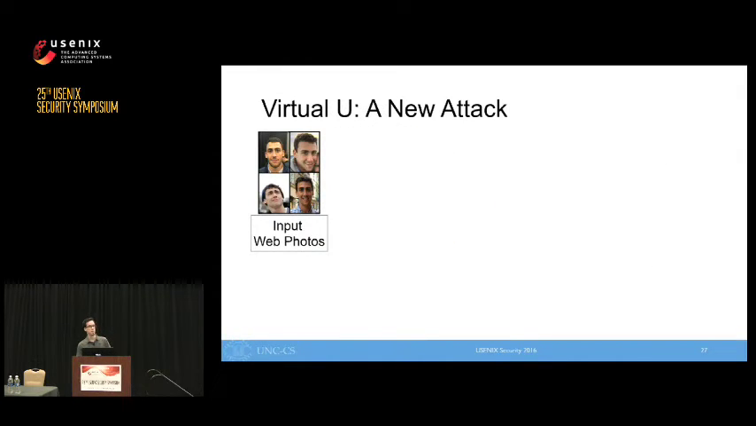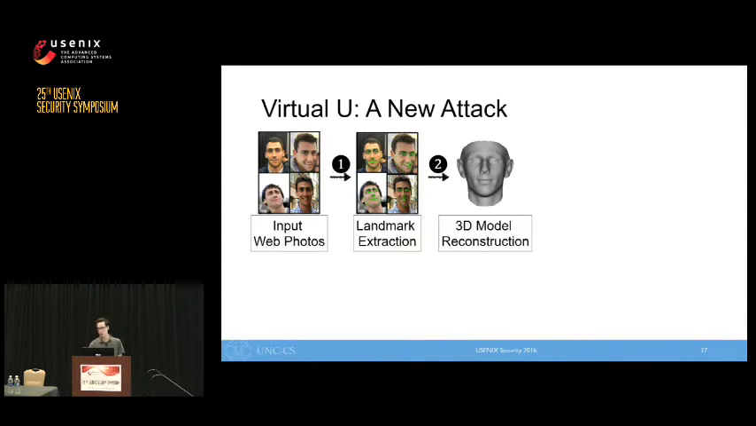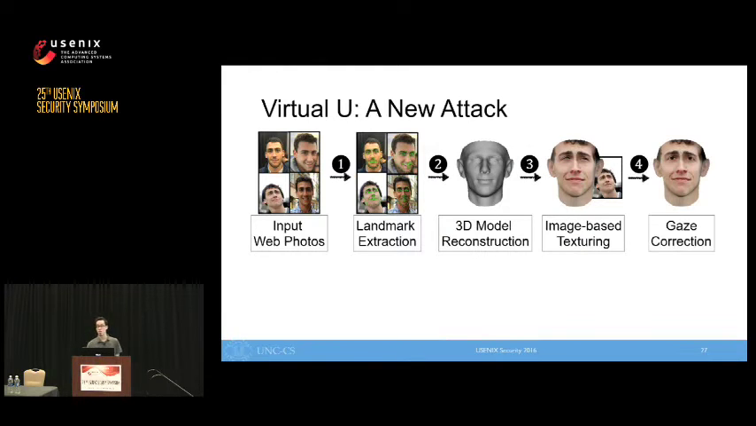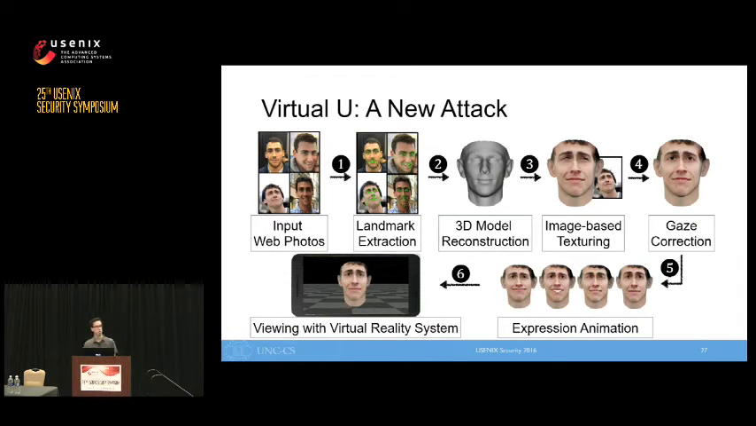So, to summarize up to this point, we begin with photos of the victim, extract landmarks in each, reconstruct the victim's face, texture the face, and correct for eye gaze. The next steps are to animate the reconstruction and to visualize it in a virtual display.